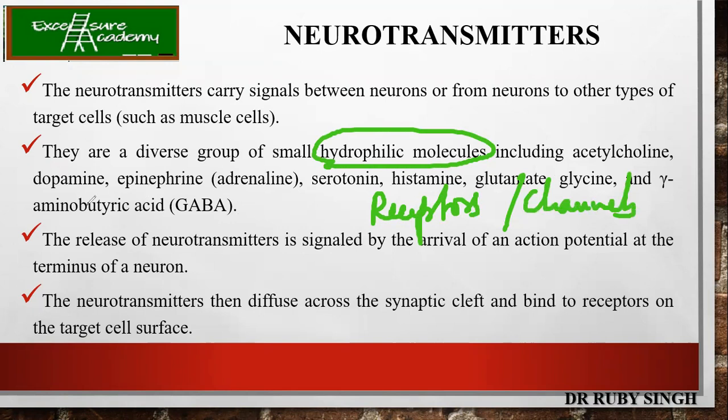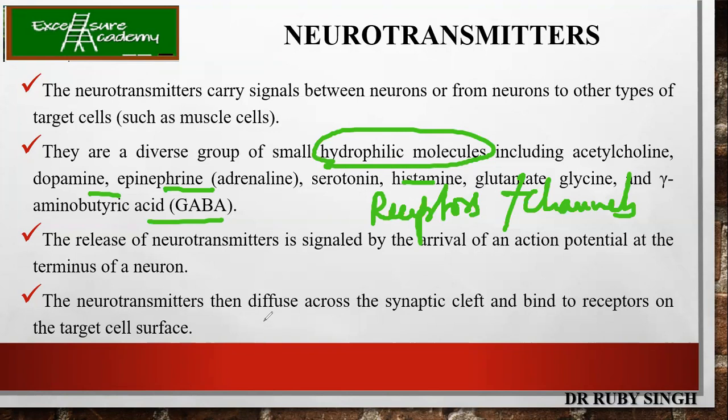So the examples are given: dopamine, epinephrine, GABA, serotonin, glutamate, etc. The release of neurotransmitters is signaled by the arrival of an action potential at the terminus of a neuron. I repeat once again, there is a video on the channel called action potential or membrane potential. Please go through that video. It is very well explained over there, the transmission of the neurons or the nerve impulse.